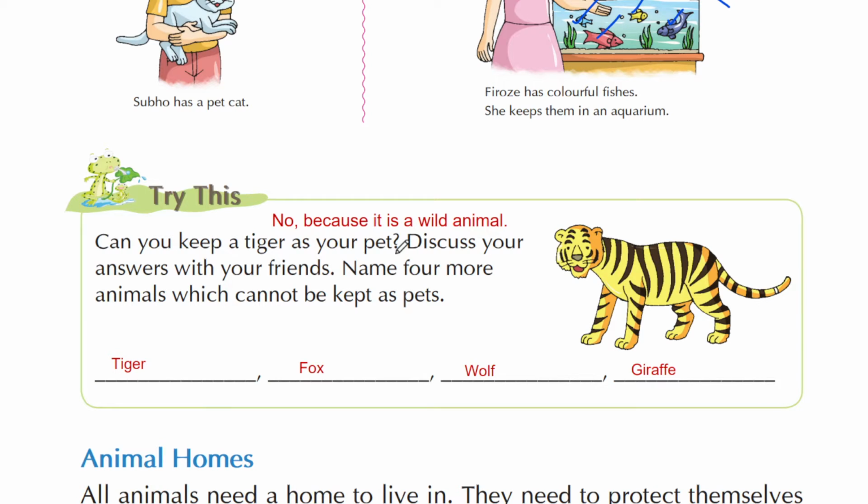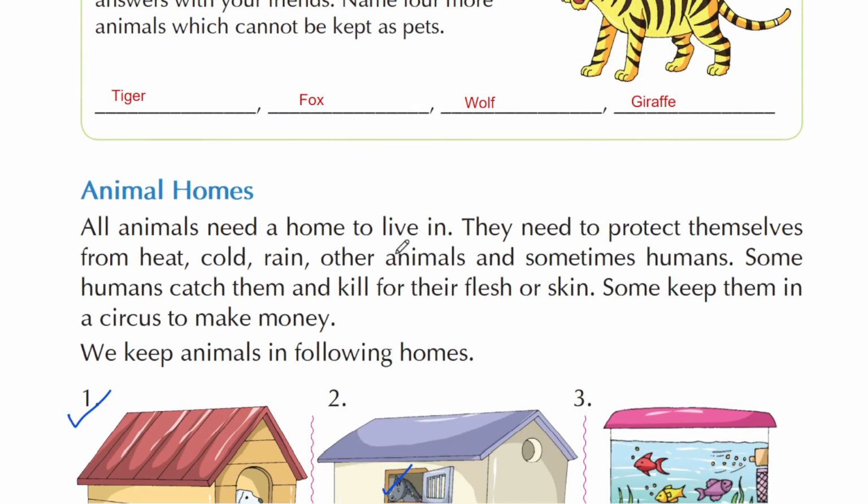Name 4 more animals which cannot be kept as pets. You have to write down the names of 4 animals which you cannot keep as pets. Here I have written tiger, fox, wolf, giraffe. All these animals are wild animals. These are not domestic animals, and you cannot keep them as pets. Now let's talk about animal homes.